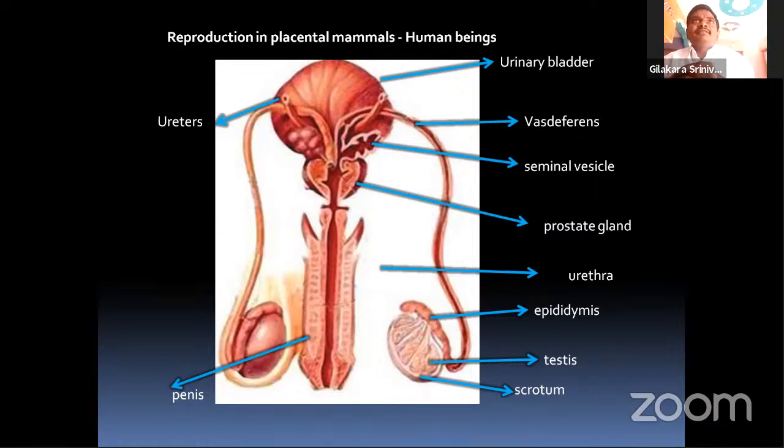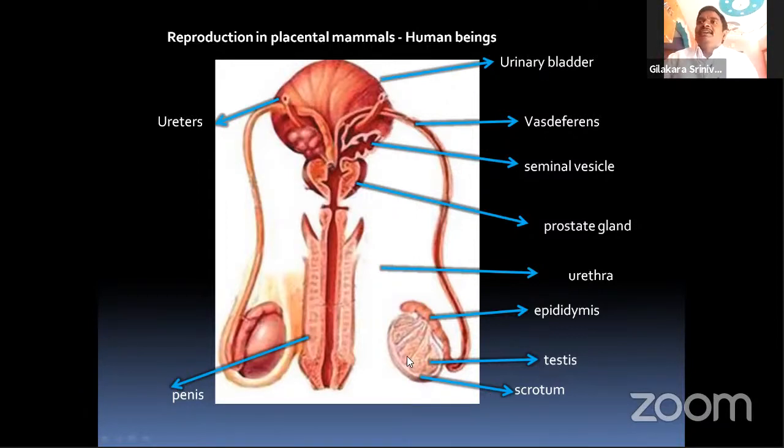You know the placental mammals. There is a classification into fishes, amphibians, reptiles, birds, and mammals. Mammals adopt a sexual reproduction method, an internal sexual reproduction method. Here, a lot of various parts are arranged in the male reproductive system, and there are male and female organisms in human beings. So many organs are present in the human male reproductive system.